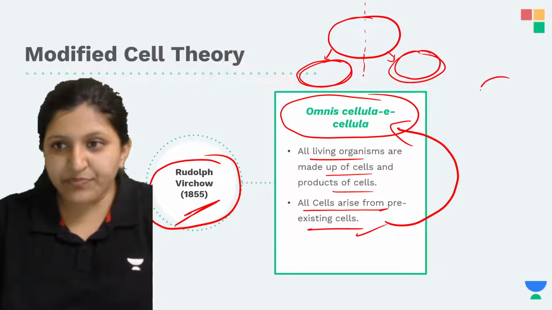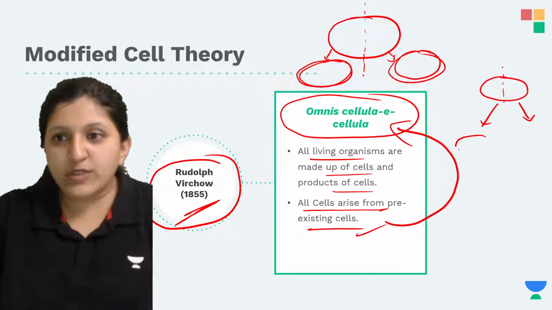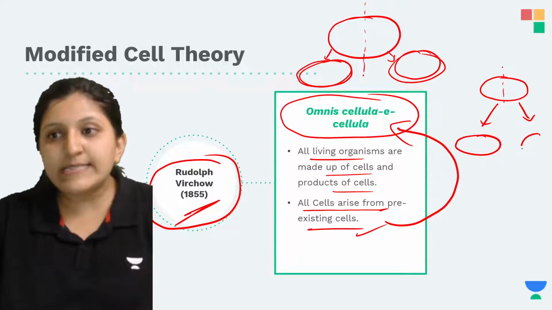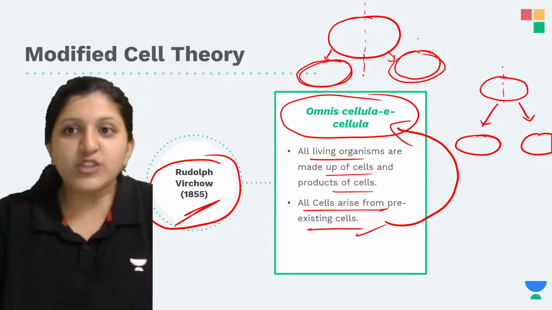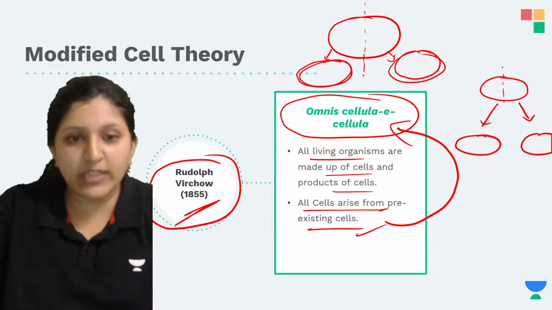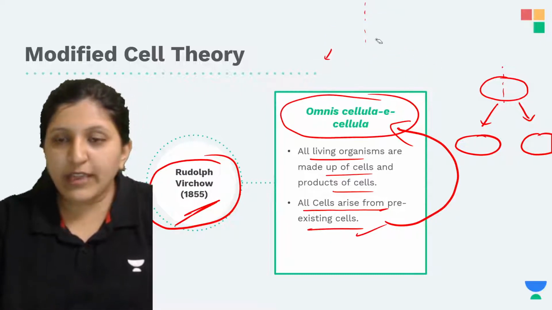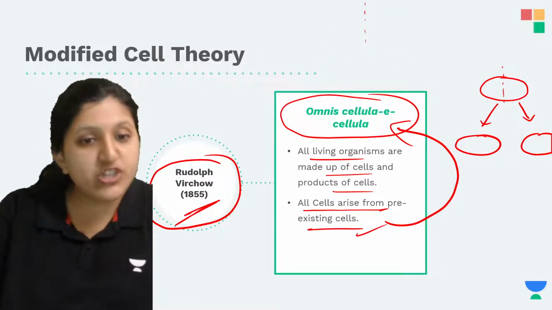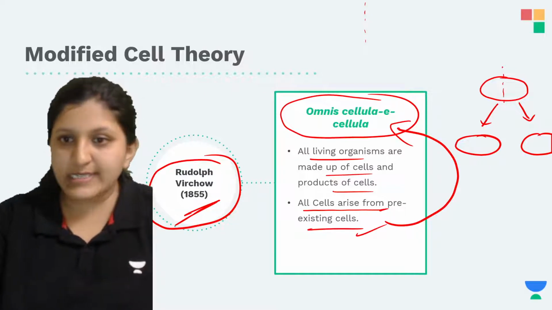So let's see, now this is a cell. This is dividing, and two cells are being formed. This will be of the same size as that of the parent. I have shown it small just because less space was there, but this is not the condition. Maybe we can erase that so that you don't get confused. The original size of the cell will be maintained in this case as well.